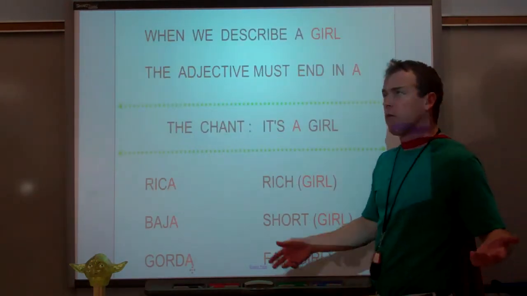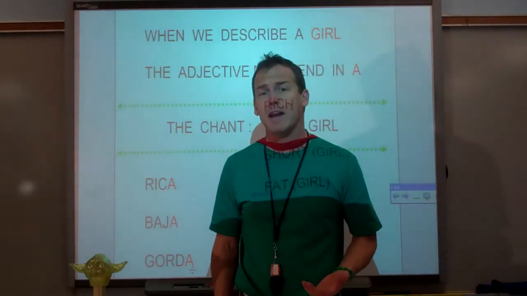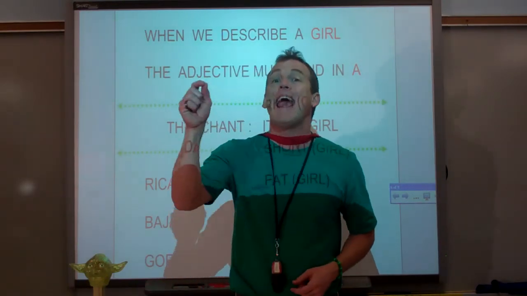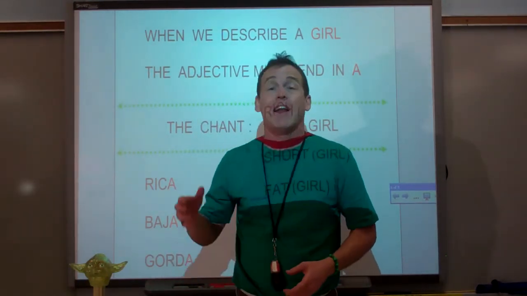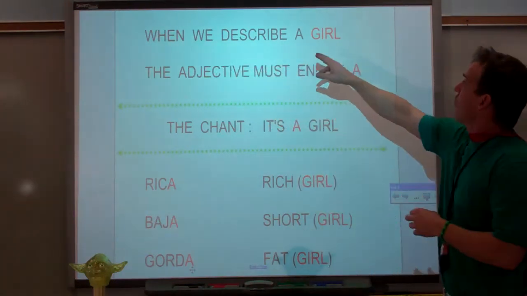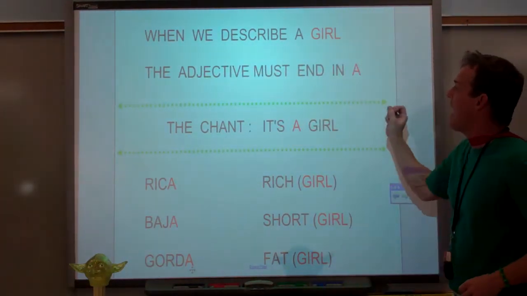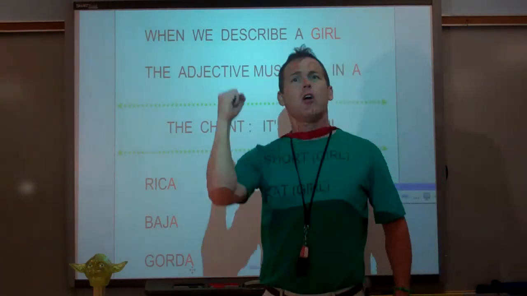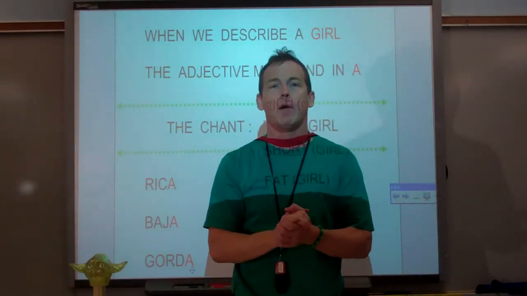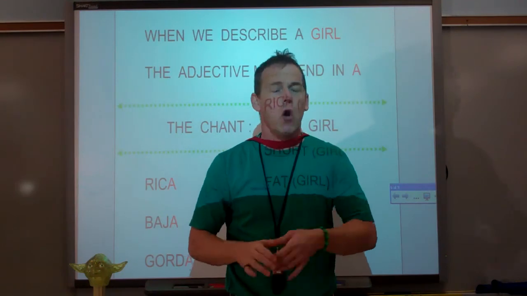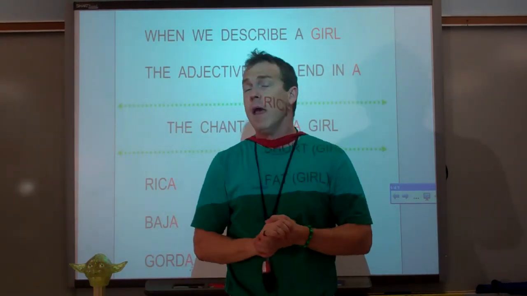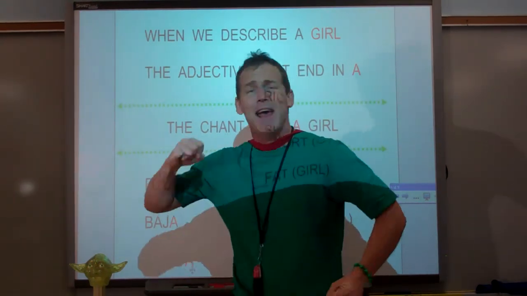But Mr. Hult, don't adjectives or description words sometimes end in A? Yes. If you're describing a girl, the description word ends in A. So, when we describe a girl, the adjective or description word must end in A. So here's the chant. It's a girl. Visualize your mom or dad just had a baby, and grandma calls up and says, is the baby a boy or girl? And your dad says, it's a girl.